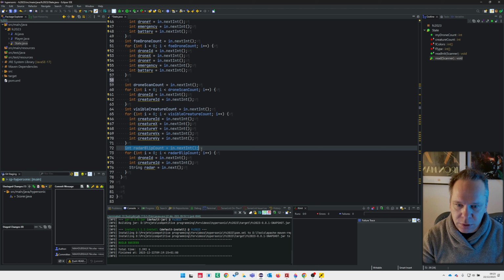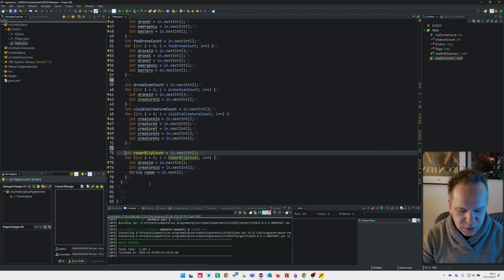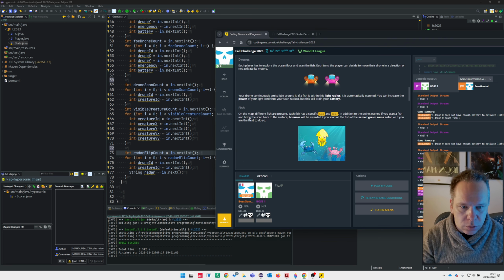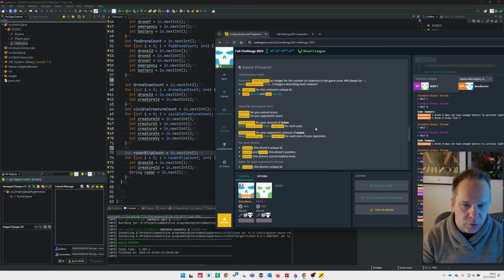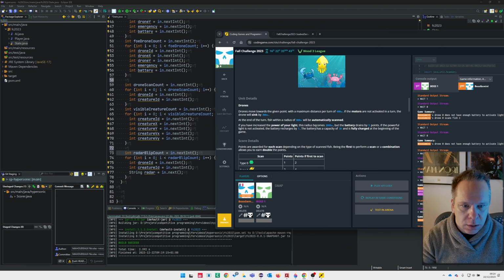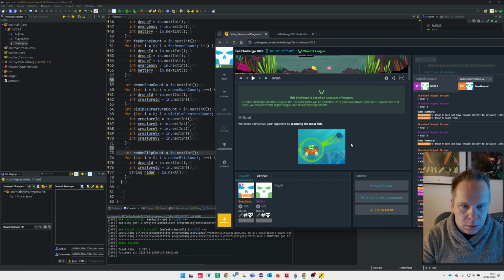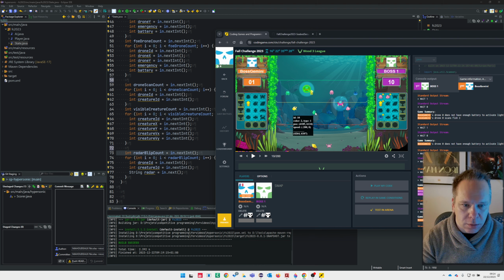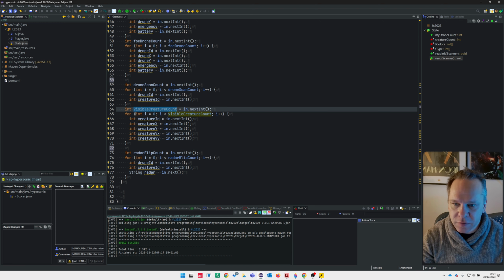And the last part, which is important, is the radar blip count. And radar blips are something to look where the fishes are relative to you. It's not explained. Okay. So maybe in the first league there was no. All the fishes are visible. So we will have this one.